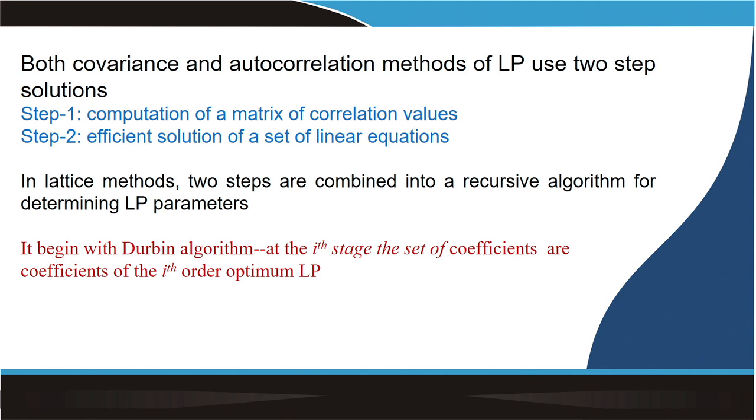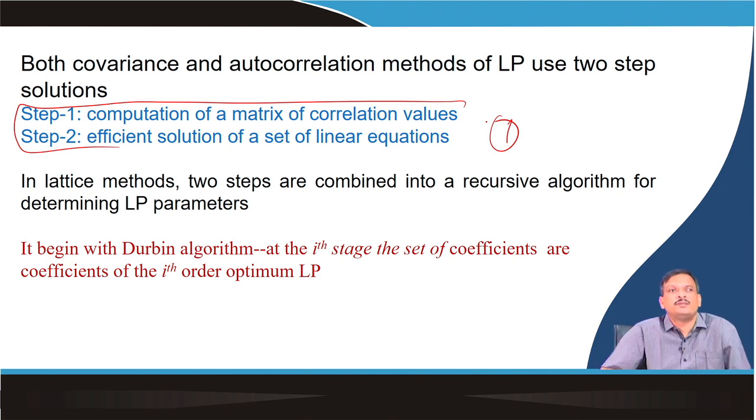But can I combine these two steps into one step? That method is called the lattice formulation method. Let us go for that.